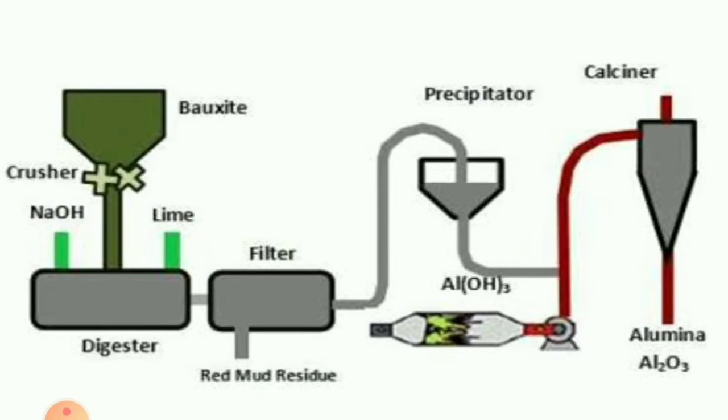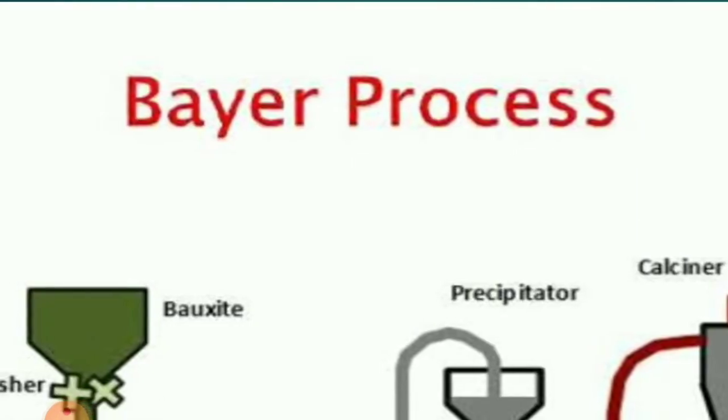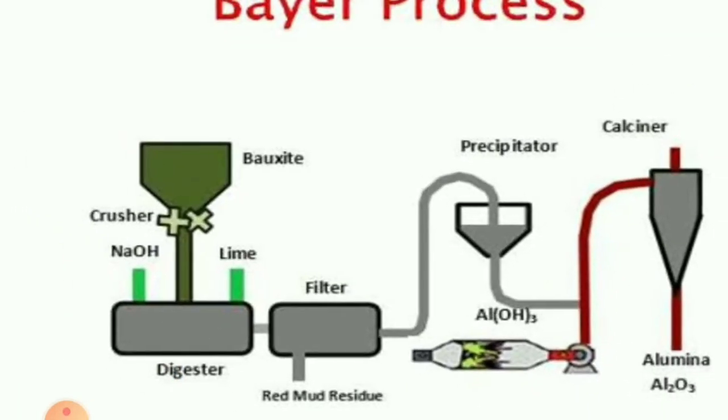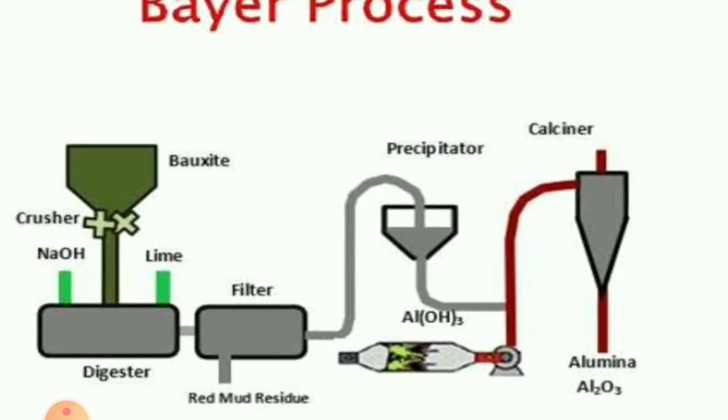In the precipitator, here you see the precipitator, what happens? First its temperature was 140 to 150 degrees. In the precipitator the temperature is lowered down to 50 degrees Celsius. As water is added for lowering down the temperature, here sodium aluminate precipitates to form aluminium hydroxide. As precipitate, a curd-like substance is formed.